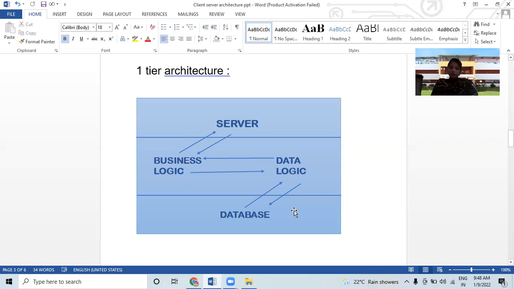This kind of client server service is the cheapest and easy to use, but it is difficult to handle because of data inconsistency. Handling data is a little difficult, so it allows repetition of work. So this comes under the first tier architecture.